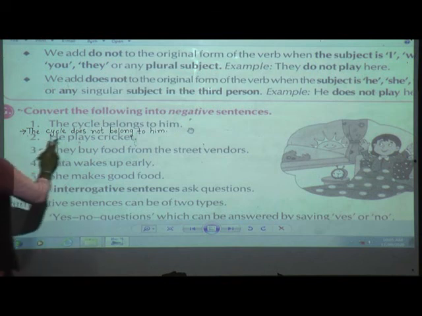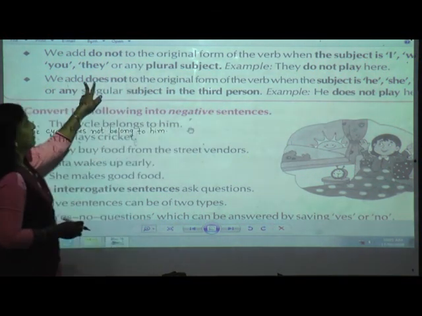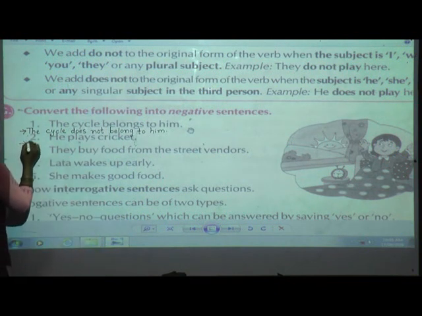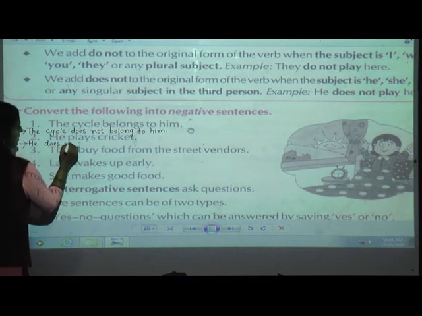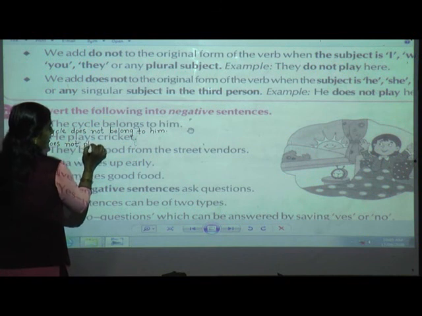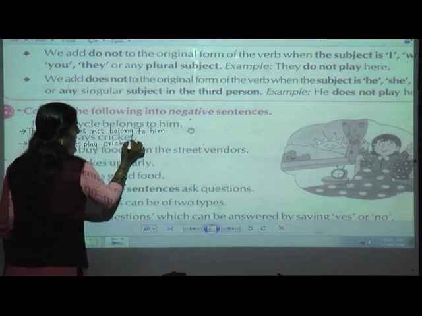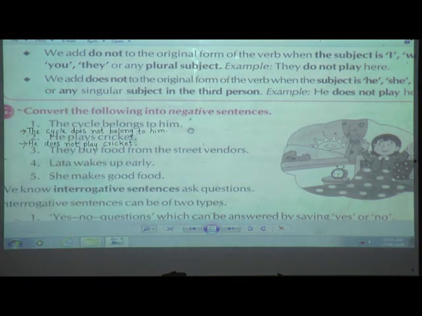Now, he plays cricket. Now, he is what? When the subject is he, so what are we going to use? Does not. So what am I going to write here? He does not. What is the original form of the verb for plays? Play. Cricket. Okay? As it is a statement sentence, we are going to put a full stop.